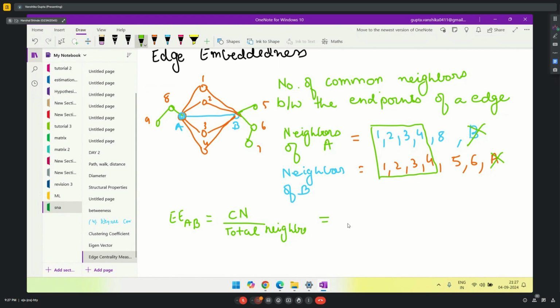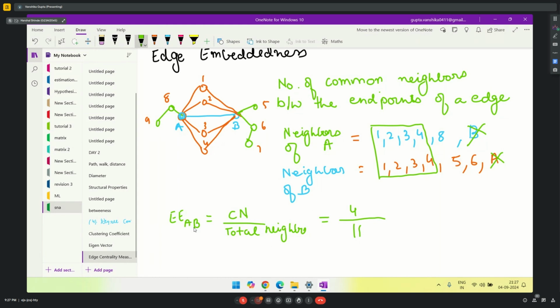So let's see how many common neighbors we have. 4 common neighbors, correct? And what is the total number of neighbors? 1, 2, 3, 4, 5, 6, 7, 8, 9, 10, 11. 11 neighbors we have.